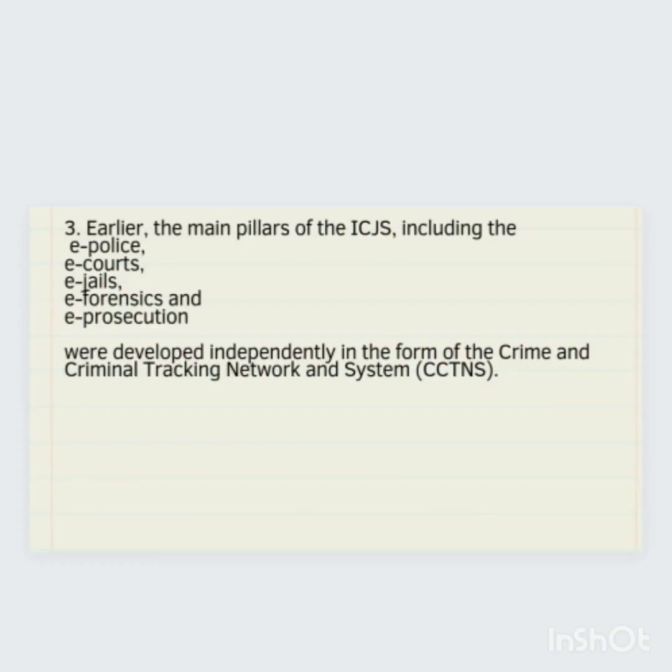The main pillars of this interoperable criminal justice system include e-police, e-courts, e-jails, e-forensics, and e-prosecution. So, e-prosecution is one of the features of the ICJS, and it plays a very important part in internal security. Security is an important part of the UPSC GS Mains Paper 3, where we have internal and external security, with the police taking care of internal security.